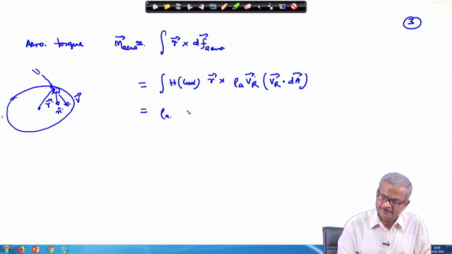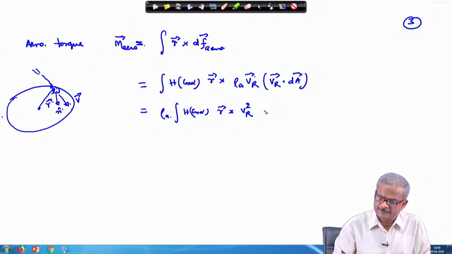Rho a can be taken outside. R cross, we can write here as V r square times V r cap times V r cap dot dA.